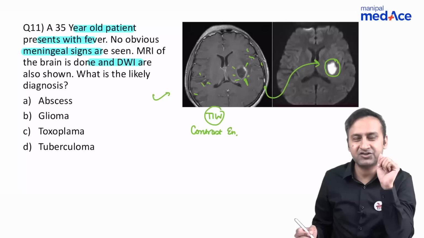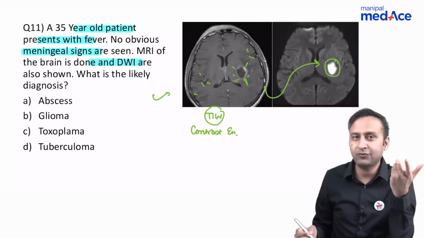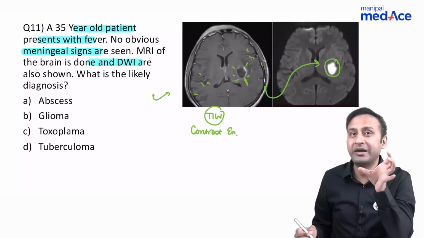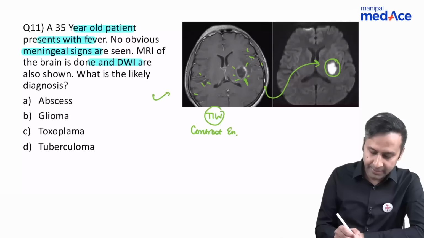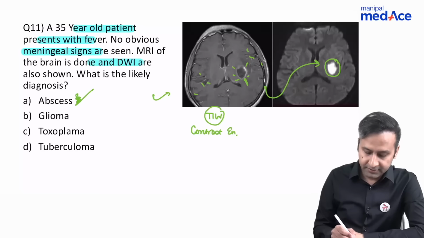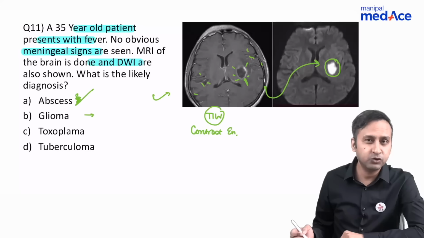So what are the things that restrict? The things which are filled with tenacious fluid, like we've talked about, like abscesses, like epidermoid cyst, and also infarct. So let's look at the options. Abscess is definitely my primary option, my favorite option that I would keep. But glioma can be one of the differentials. Glioma can also present with cystic areas, necrosis, and that can also result in peripheral enhancement and central diffusion restriction.